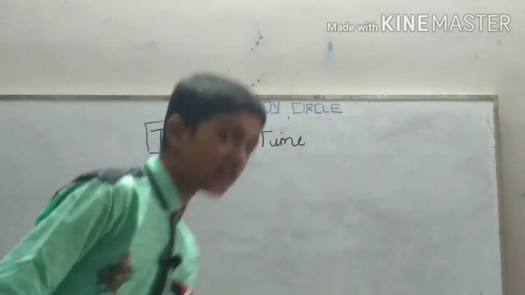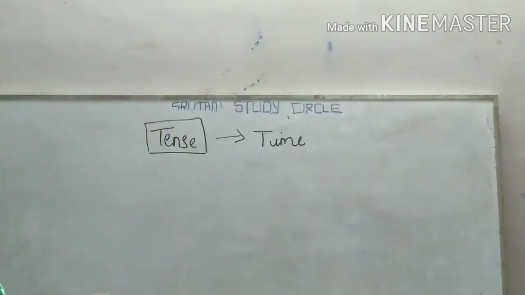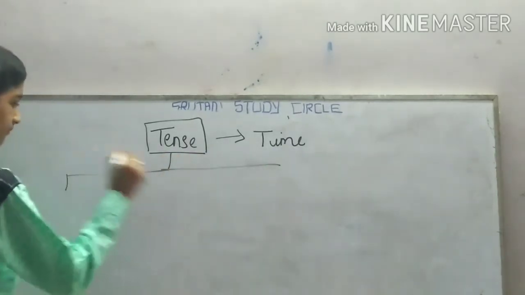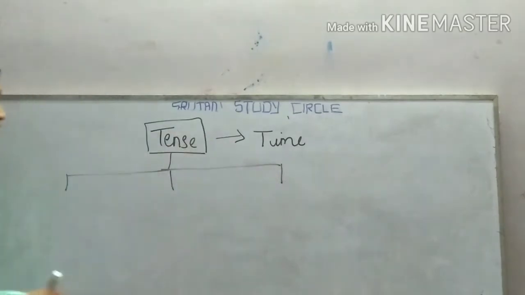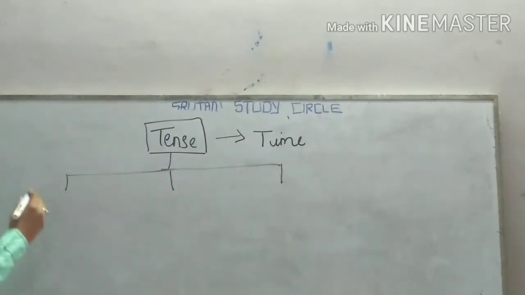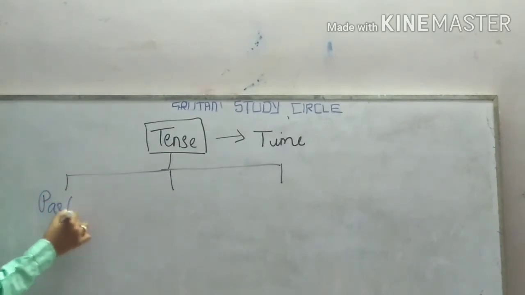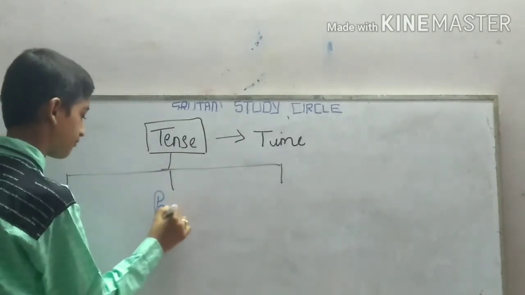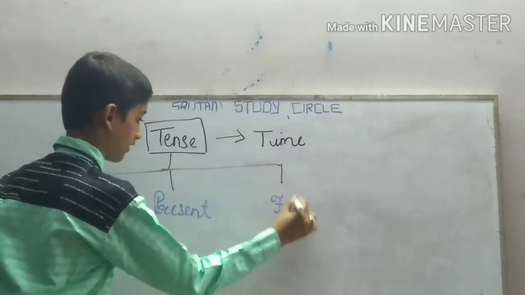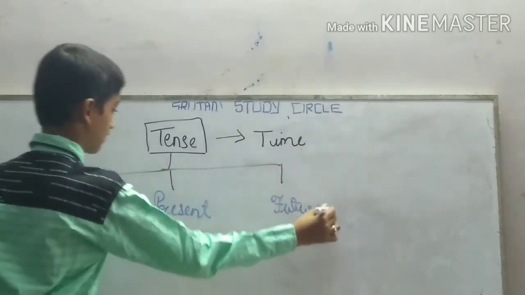Now, what are the three types of tense? So there are three types of tenses mainly. What are they? First one is past tense. Second one present, and third one future tense.